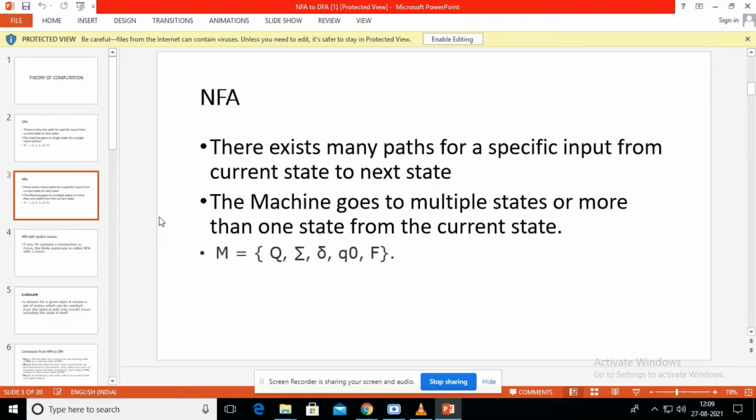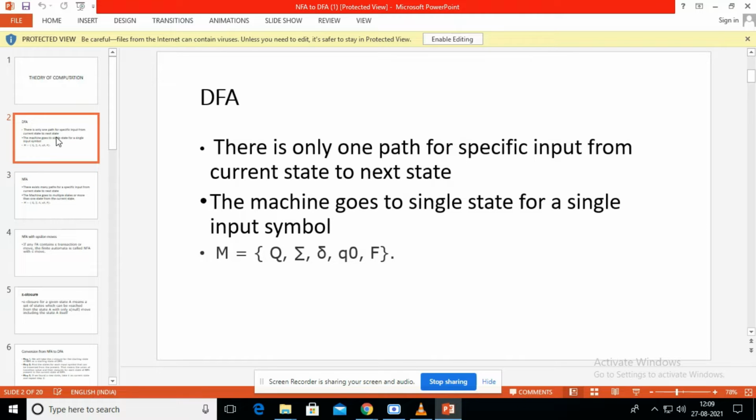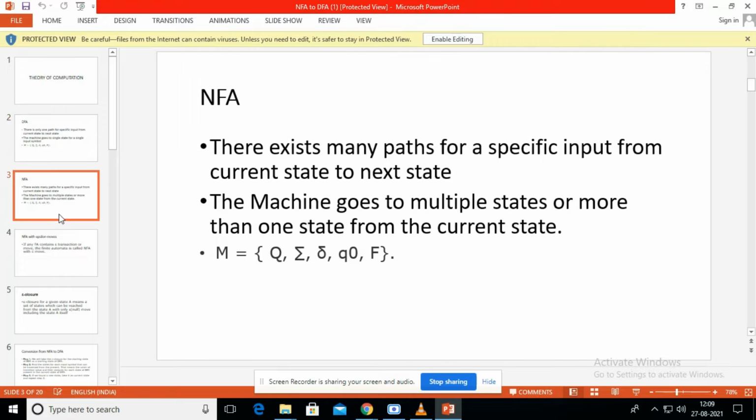NFA means non-deterministic finite automata. In DFA, as we already discussed, for a single input a single path is specified. For NFA, many paths are specified for a single input. For example, in the same example, from state S we take the input A, and there are multiple paths.